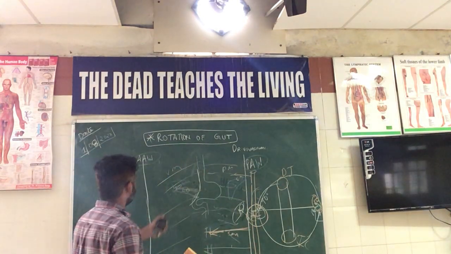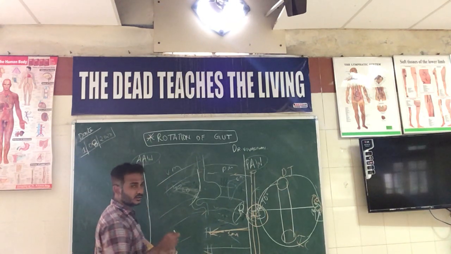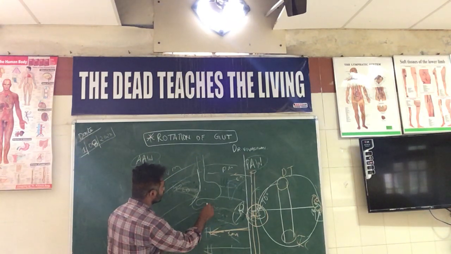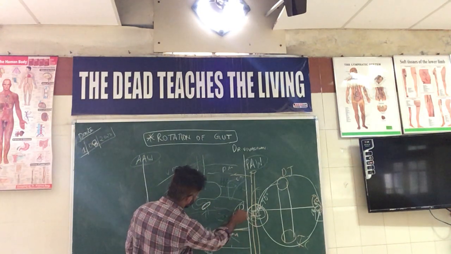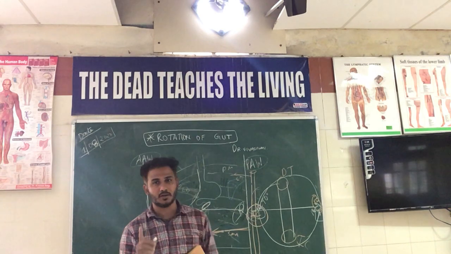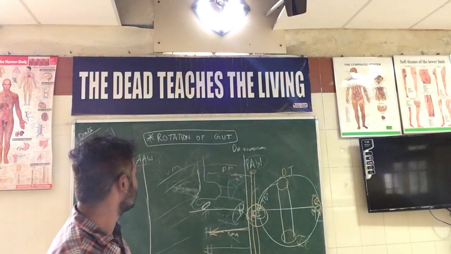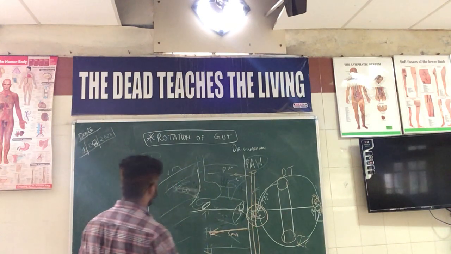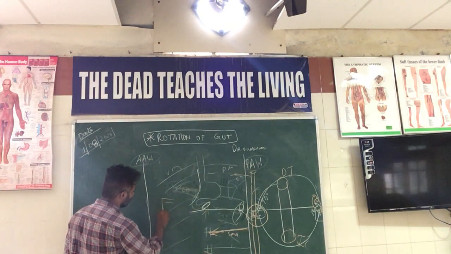The most important thing associated with the rotation of the gut is the duodenojejunal flexure. The duodenojejunal flexure marks the junction of the foregut and the midgut. You see the duodenum. It has 4 parts.